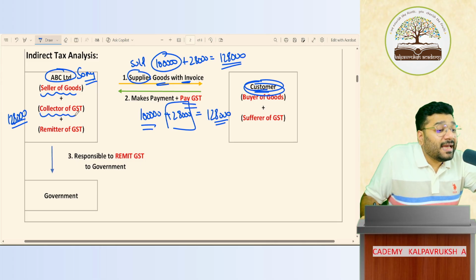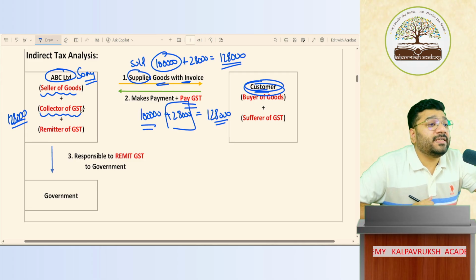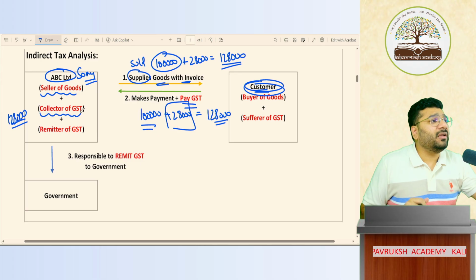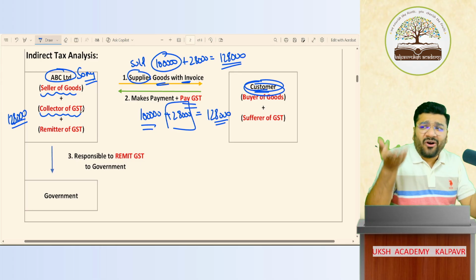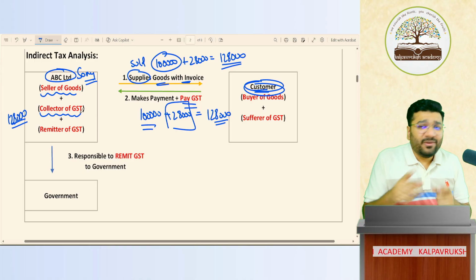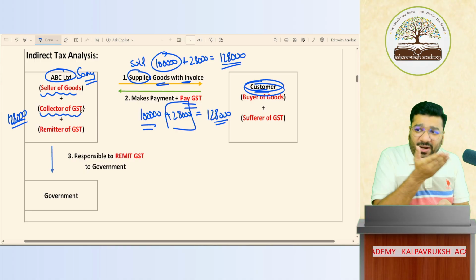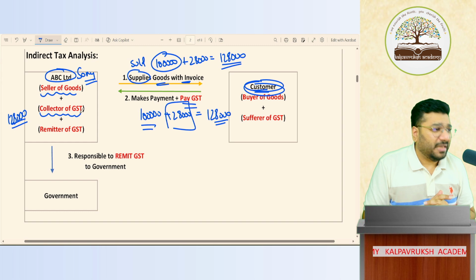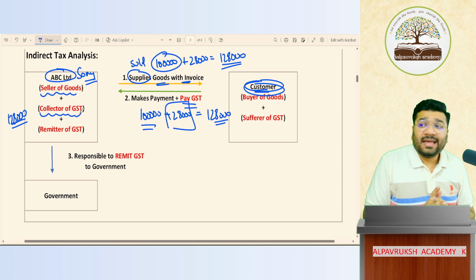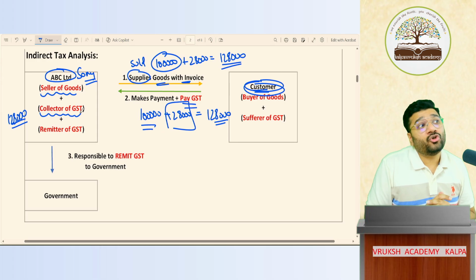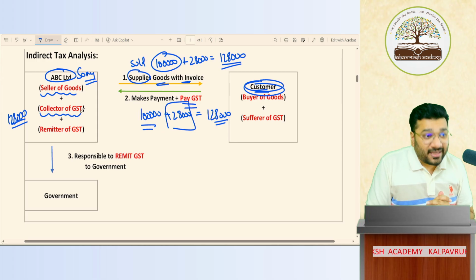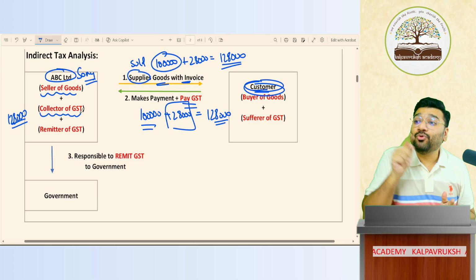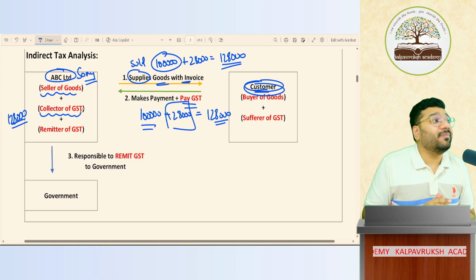So he is called the collector of GST. This 1,28,000, what will Sony company do? Will he enjoy with that money, go and do a party? Can Sony company enjoy 1 lakh rupees? Yes, because that 1 lakh rupees is Sony company's hard-earned money.